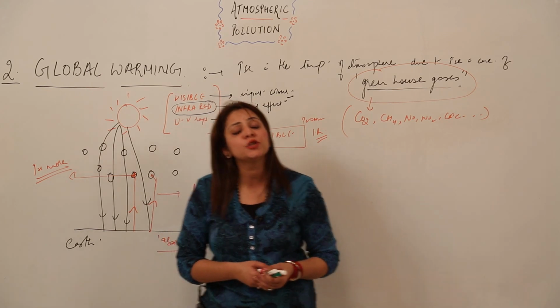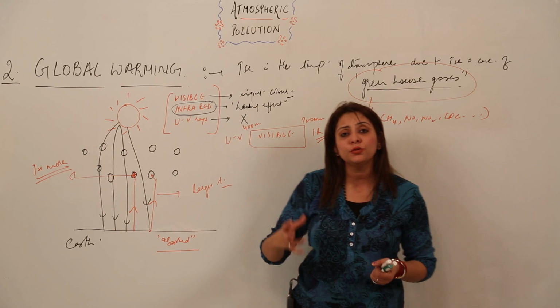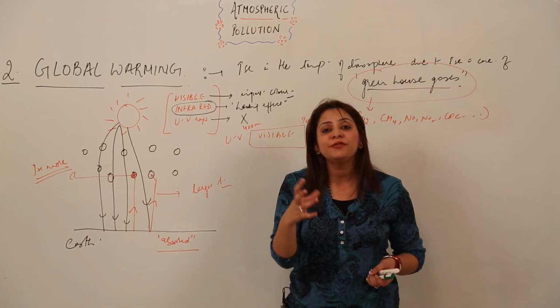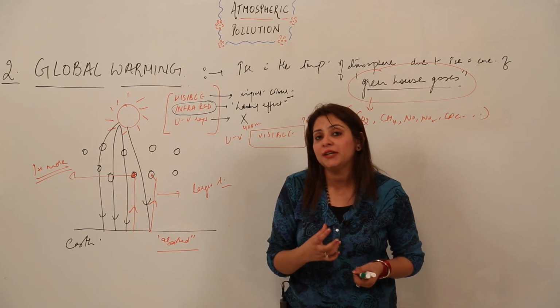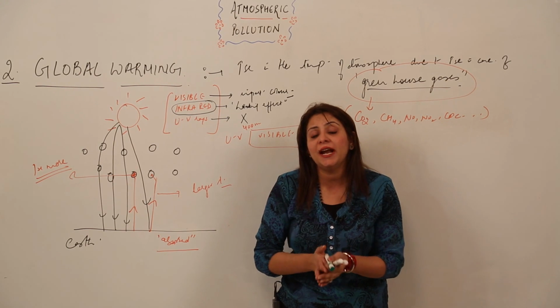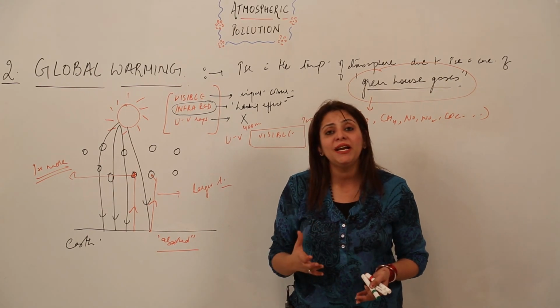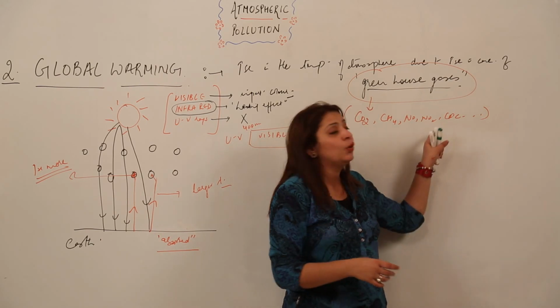And moreover, if we want plants to grow in a better way, we need to use fertilizers, and we know that nitrogen forms the main category of fertilizer. The fertilizers actually used nowadays are formed of nitrogen, right? So they can liberate NO or NO2 gas.